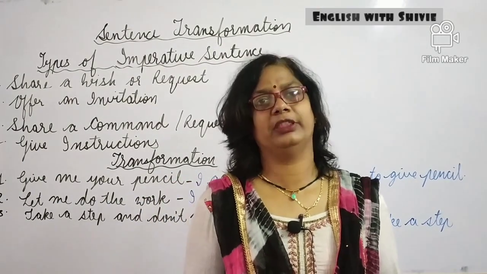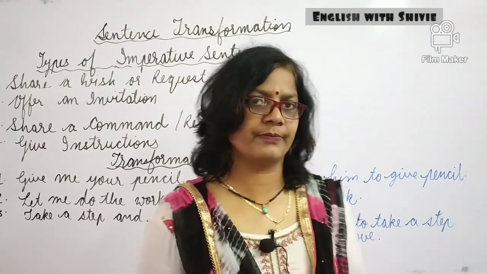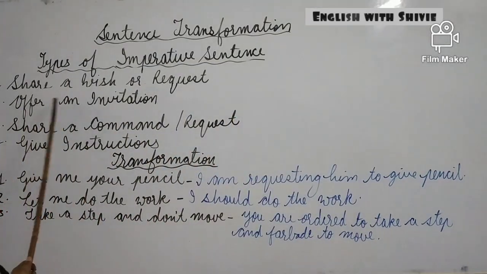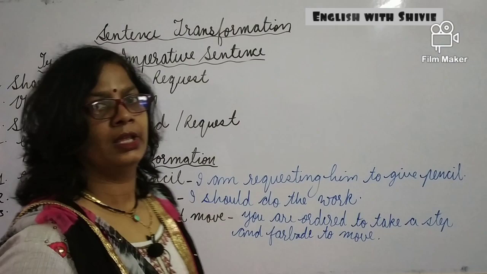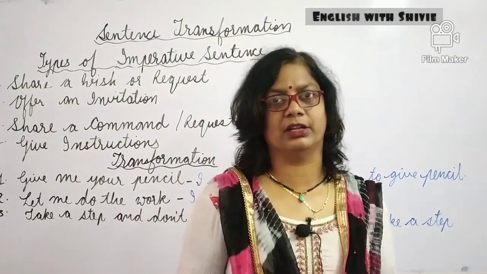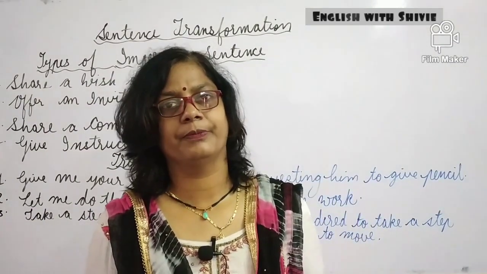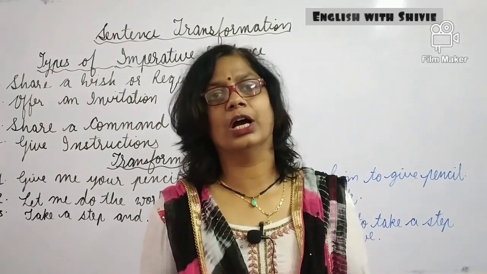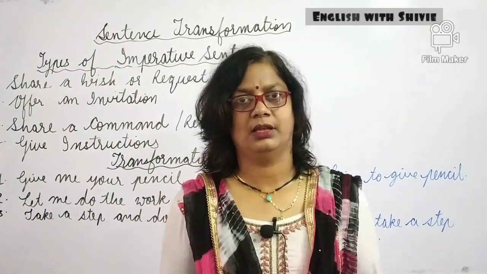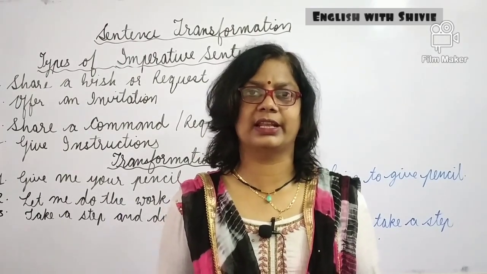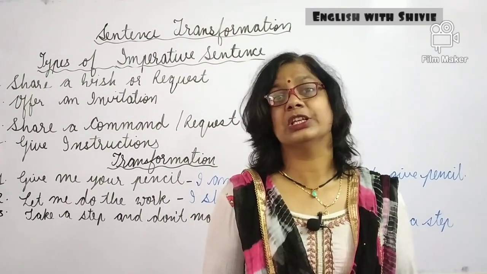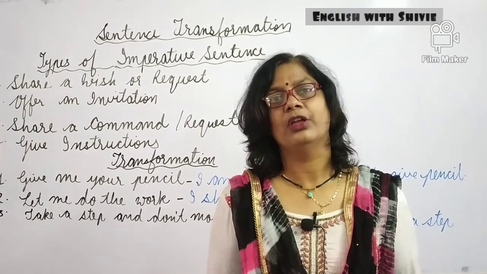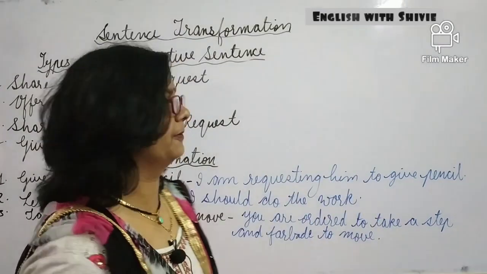So this sentence will be in the form of a request. Second is offer an invitation. This is the second kind of imperative. See the example: please come to take the dinner at my home. So this will be an imperative sentence of the invitation kind.